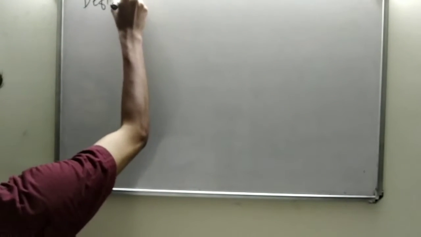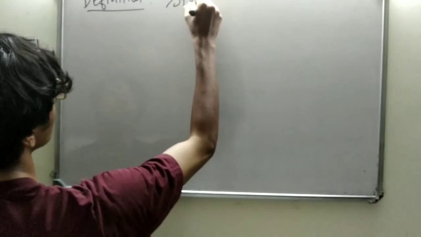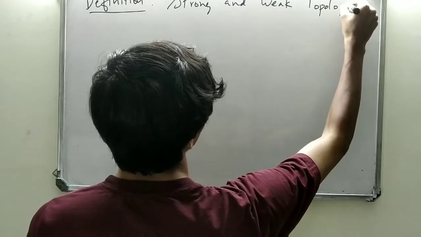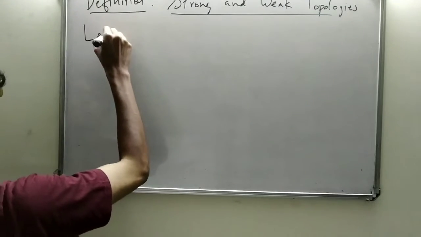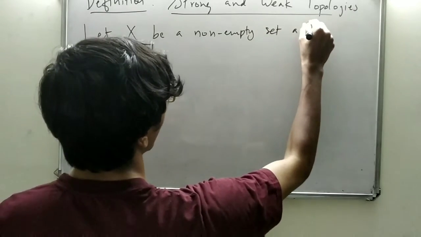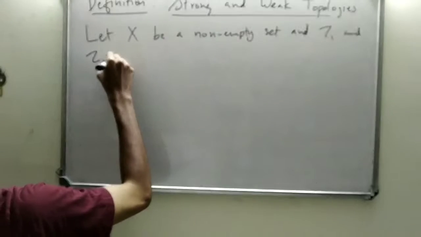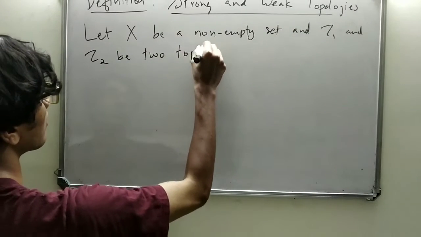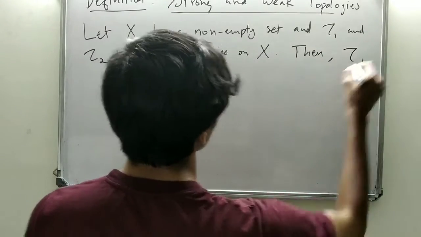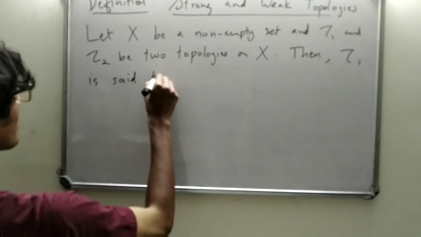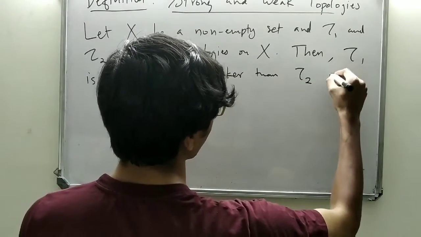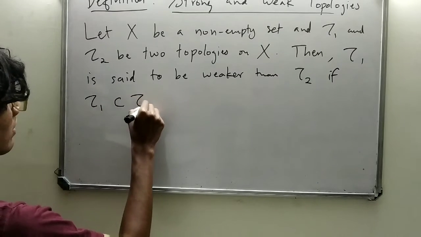Definition. Strong and weak topologies. Let X be a non-empty set, and τ1 and τ2 be two topologies on X. Then the topology τ1 is said to be weaker than the topology τ2 if τ1 is contained in τ2.